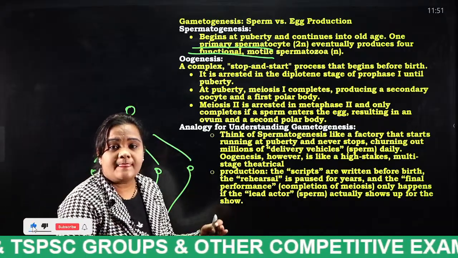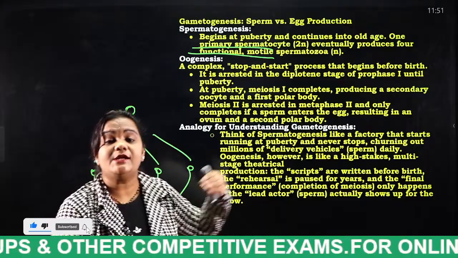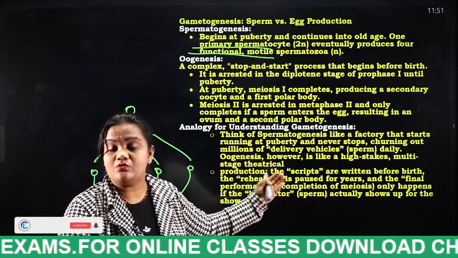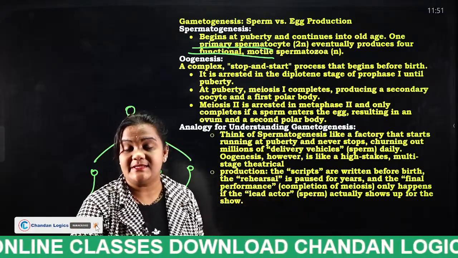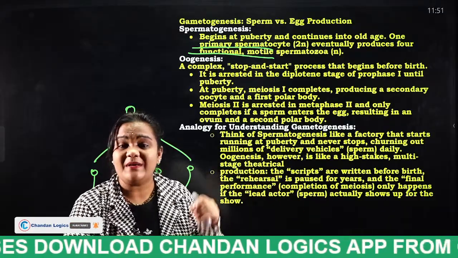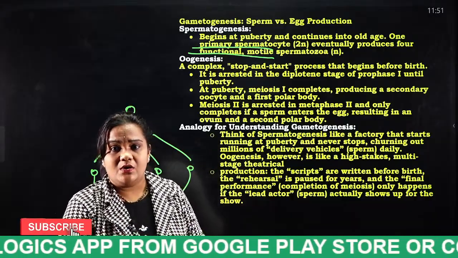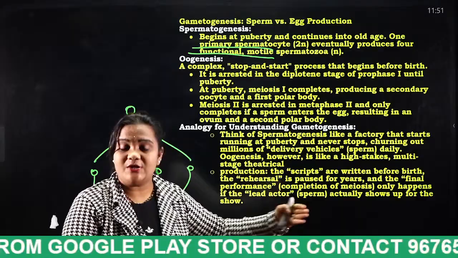As I told you, women cannot continuously release eggs as the male releases sperms. There will be a stop and start. Why? Because in between there will be a menstruation cycle. So there will be post menstruation.